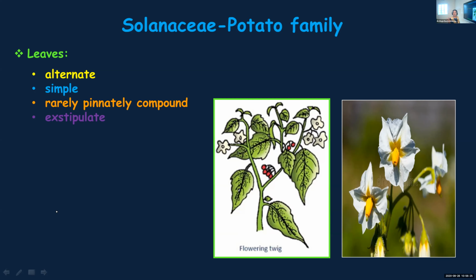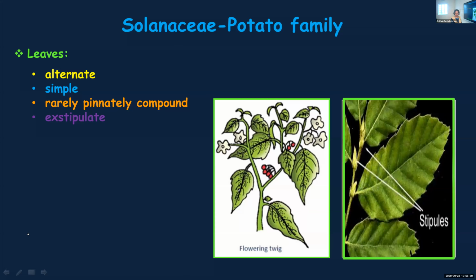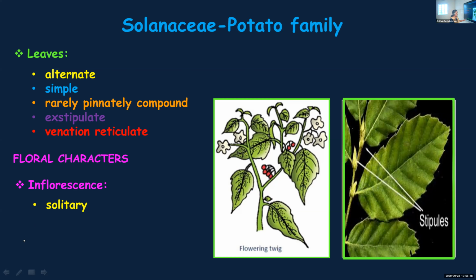I hope you have an idea now what is meant by pinnately compound and palmately compound leaves. Exstipulate: what you see in the figure are the stipules, a plant having stipules. Just to make you understand what stipules are, I showed that figure. But in Solanaceae, no stipules are found. Reticulate venation. Then floral characters: inflorescence solitary, axillary or cymose. They are bisexual. Then actinomorphic. Actinomorphic means what type of symmetry? Radial symmetry.